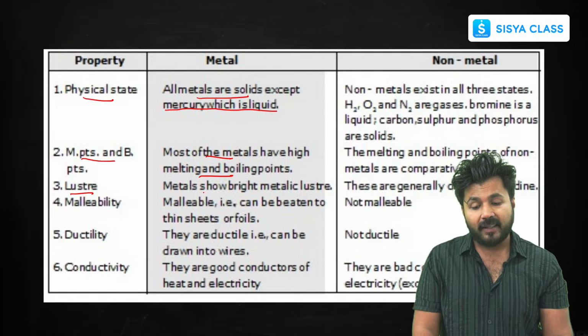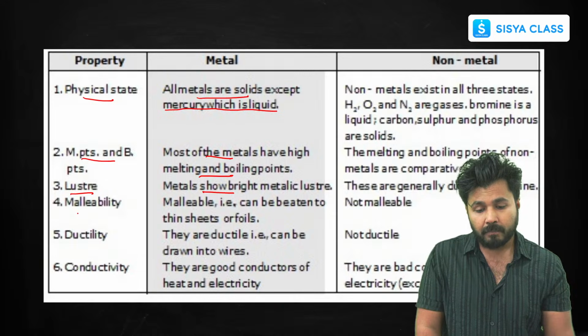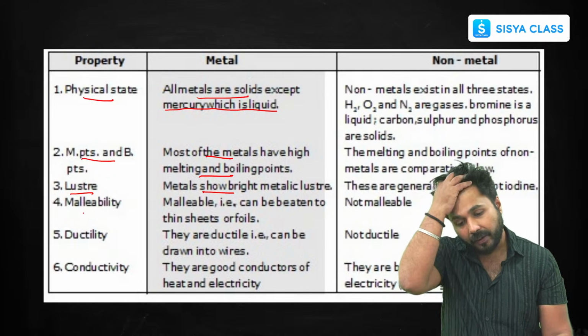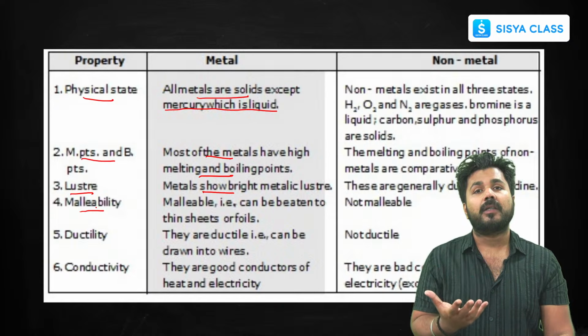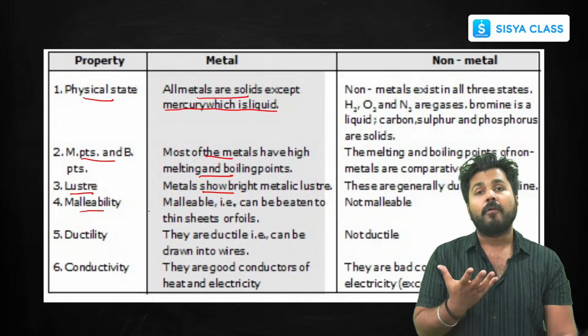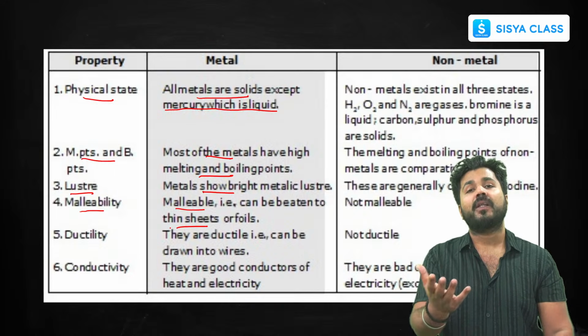Luster, now metals show bright metallic luster, like silver and gold. That's why they are used in making jewelries. Now malleability, what is malleable? To be beaten into thin sheets. So you can form thin sheets with the help of these metals or foils, like aluminium foils, which you use for packaging food materials.